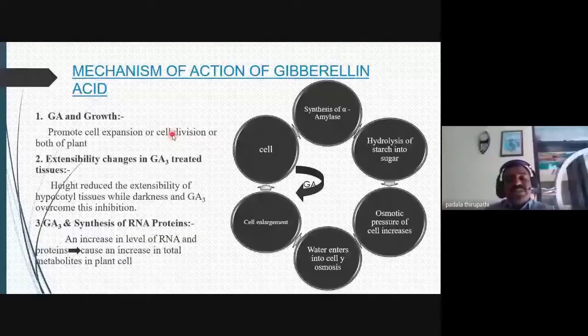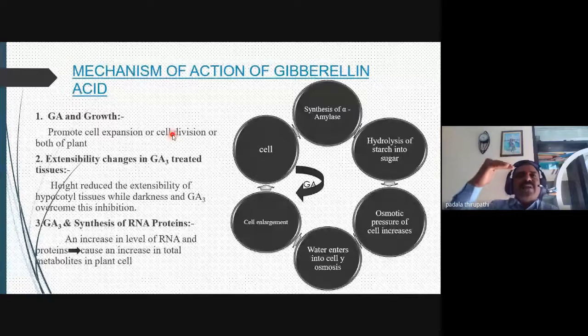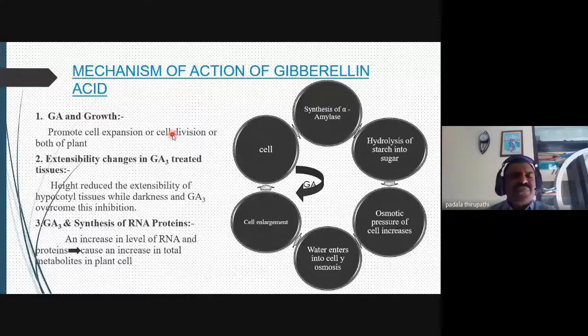Whenever the plant or seedling is put into a dark area or dark room, GA3 is synthesized very extensively, and automatically overcomes the inhibition of height, and the growth is promoted. We observe the height extensively enlarged, changed from normal plants.